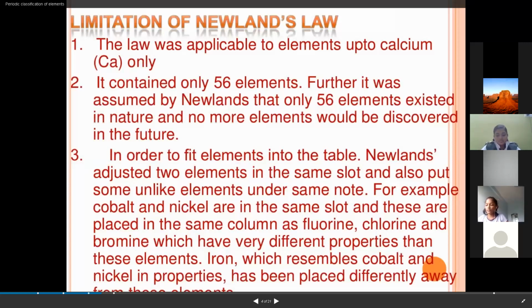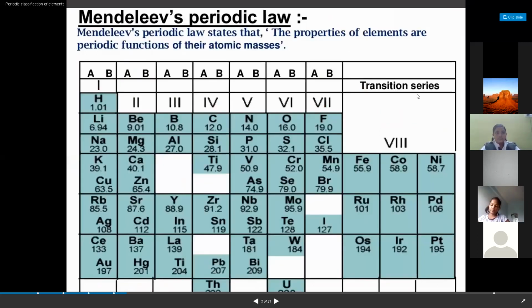Like Newlands, he arranged the elements in increasing order of their atomic masses, but gave more importance to chemical properties. And he arranged them in rows and columns. He numbered 1, 2, 3, 4, 5, 6, 7, 8, and so on. What are these?